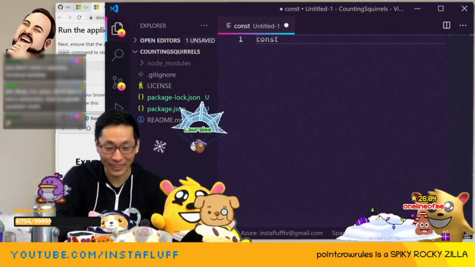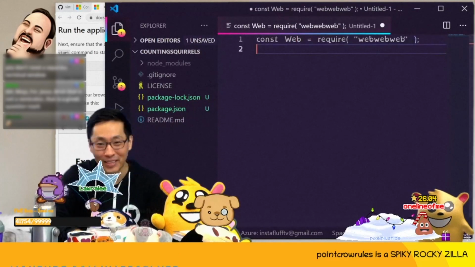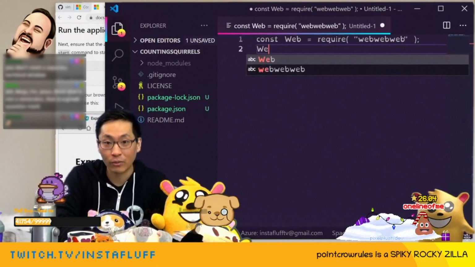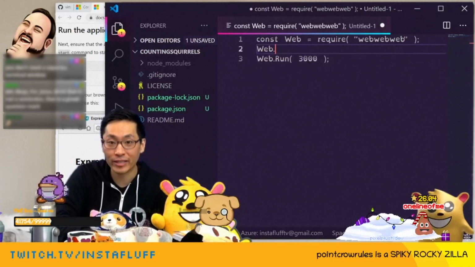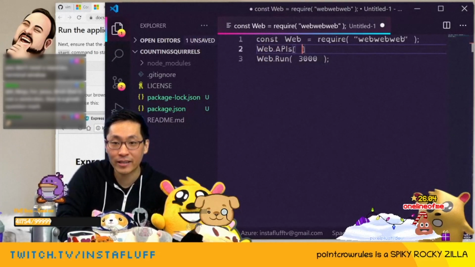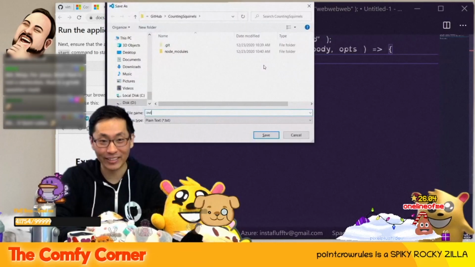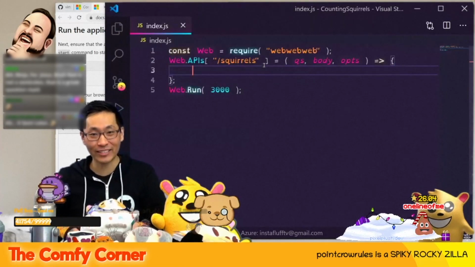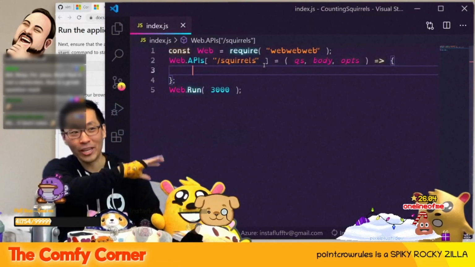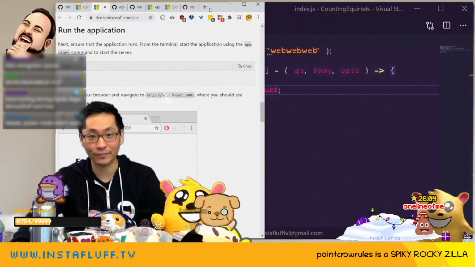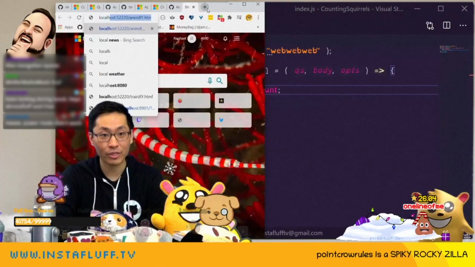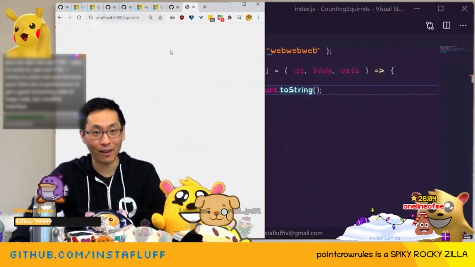All right, we're gonna create const web step. We run this, and then we'll say web.apis. We're gonna say squirrel. I'm gonna save this as index.js, and now it's got glowy code. That's it. Now it should be running already, which means localhost 3000. Oh look, it worked! Would you look at that?